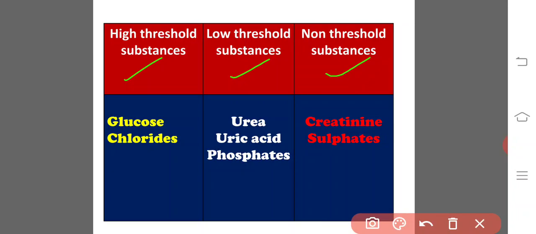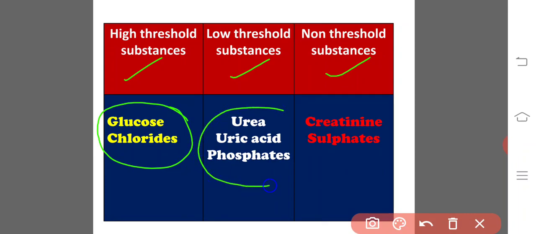High threshold substances include glucose and chloride ions. Glucose and chloride are very essential to the body, so they have to be reabsorbed. The low threshold substances are not so useful, but little amounts of urea, uric acid and phosphates may be reabsorbed into the blood. And non-threshold substances are not at all useful and should be excreted out from the body, namely creatinine and the sulfates.